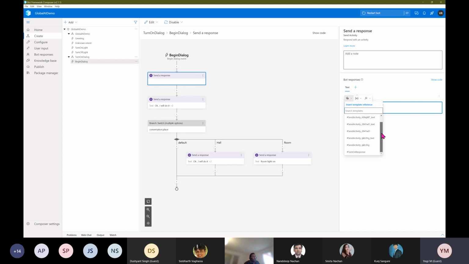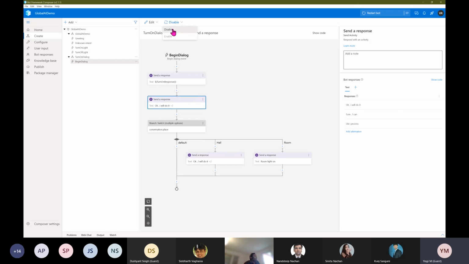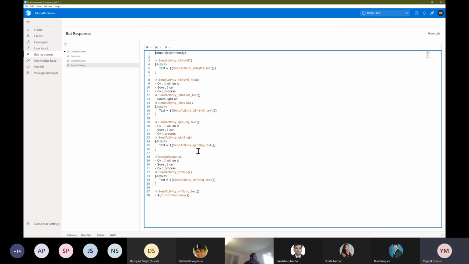My template name is turn on response. So if you select this template, that's it. If I run the application, instead of this one, which is not needed, I just disable it, it will always refer to my template. This template is defined in the bot response in this area, so it will start to execute.